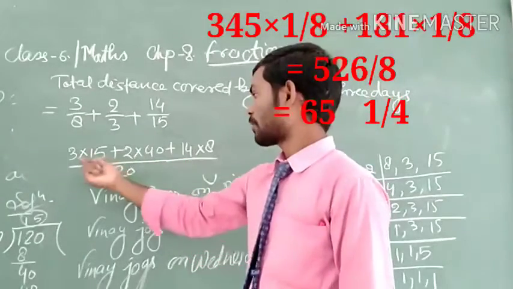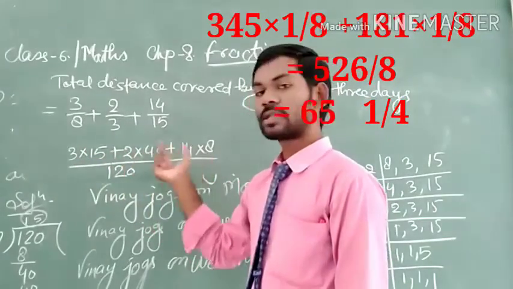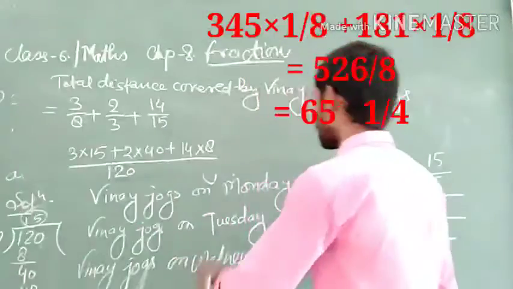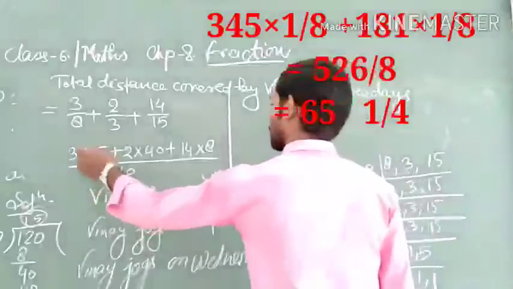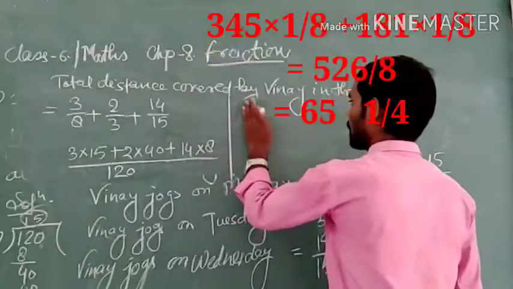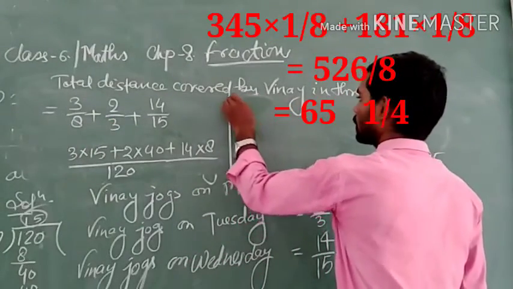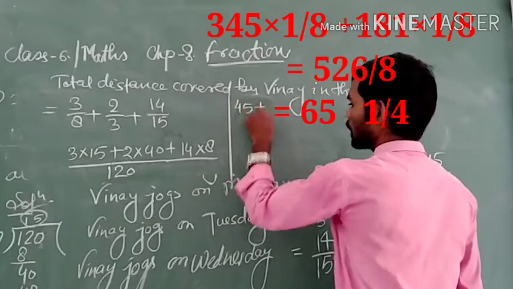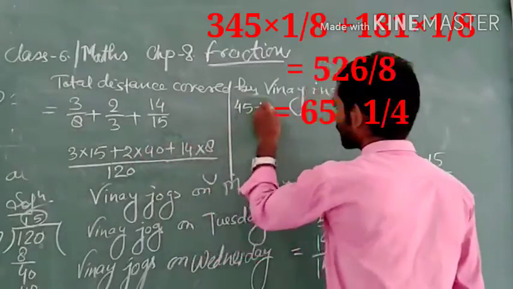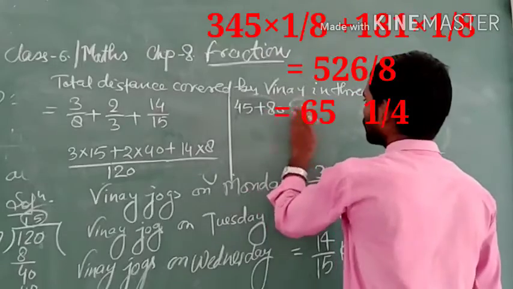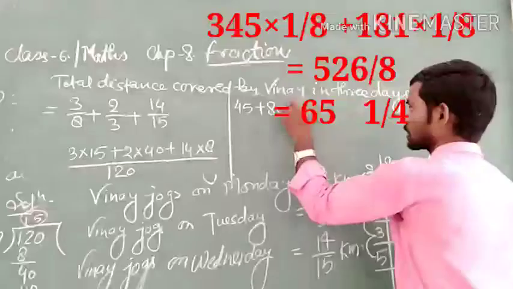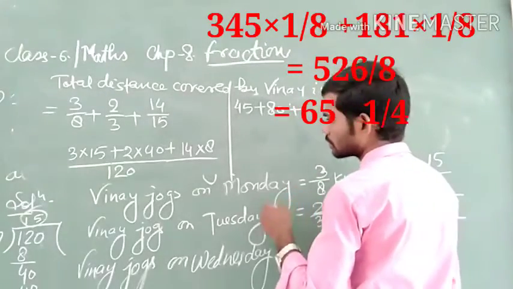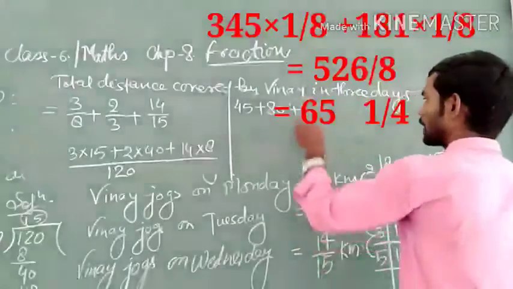Now we have to find the product of these three terms. So here we write 15 threes are 45, plus 2 fours are 8, that is 80, and 14 eights are 112.